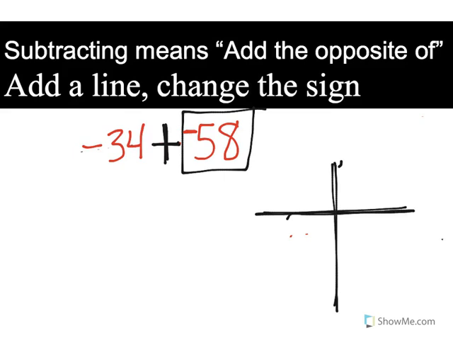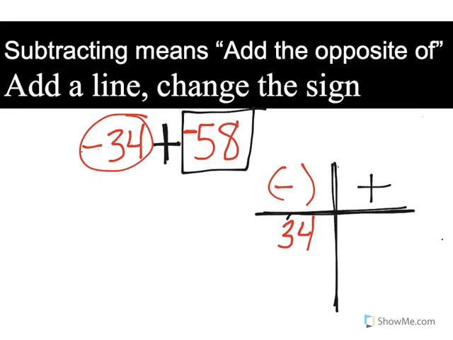Okay? All right, so what I'm going to do is write my teams, negative team versus the positive team. How much did the negative team score? They scored 34 points. And then, oh look, here's another negative. They also scored 58 points. Do you see any positive numbers here anywhere? No. How many points do you see for the positive team? I don't see any. There's 0. All right, so we're going to add our total points. This is 12. 8 plus 4 is 12. 5 plus 3 is 8 plus 1.